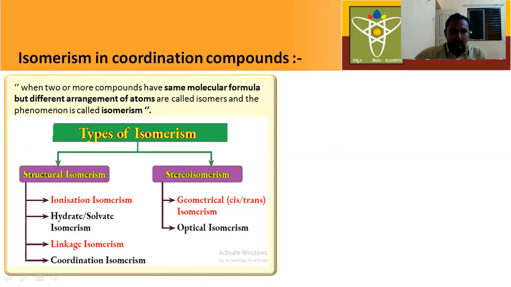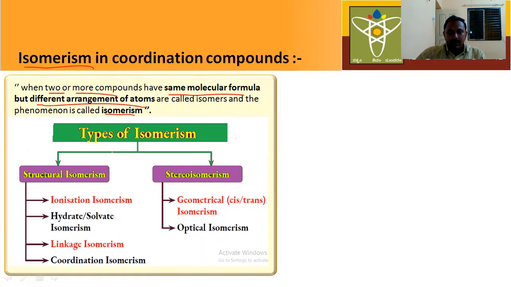When two or more compounds have the same molecular formula but a different arrangement of atoms, they are called isomers, and the phenomenon is called isomerism. Okay, here is the classification of isomerism.